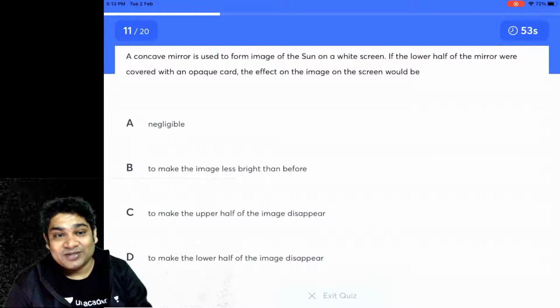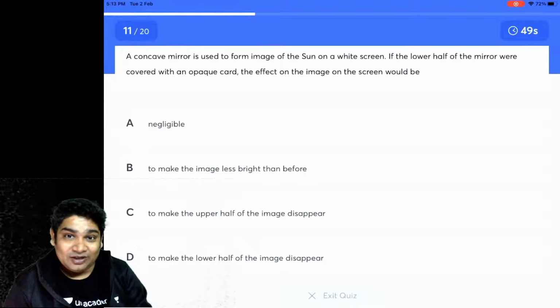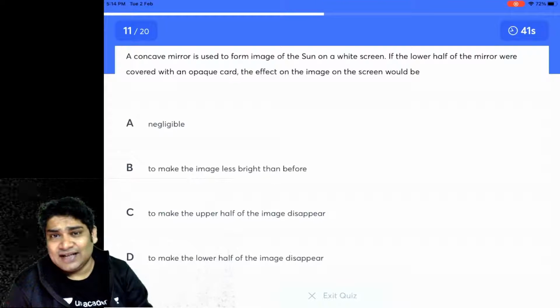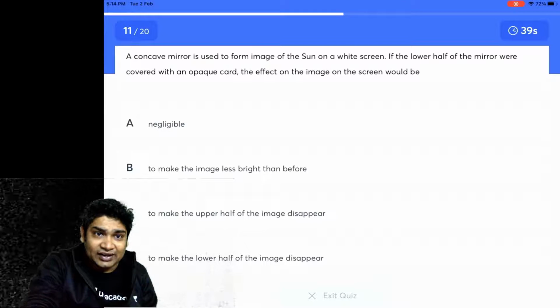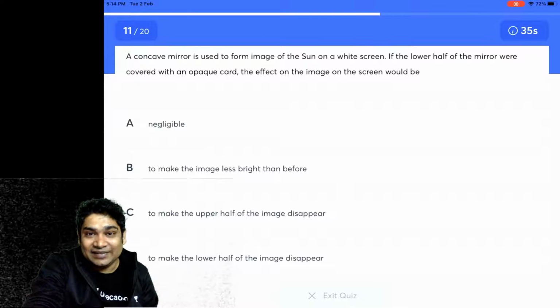This should be simple. We had covered this topic about cutting of mirrors. It's the same as cutting the mirror away. Covering the lower half is as good as cutting the lower half away, right? We had discussed this. So, let's see.